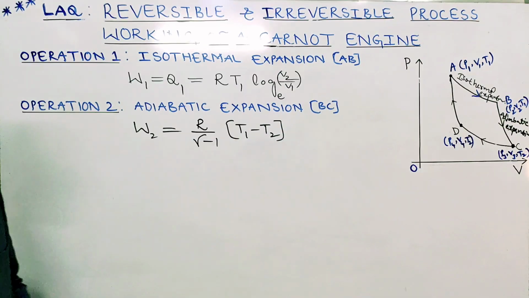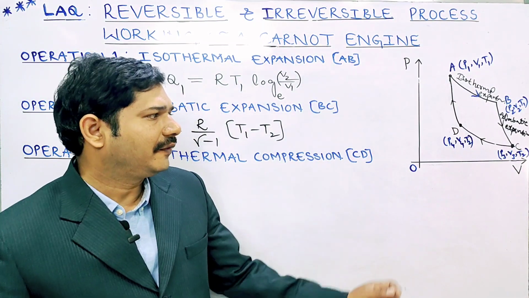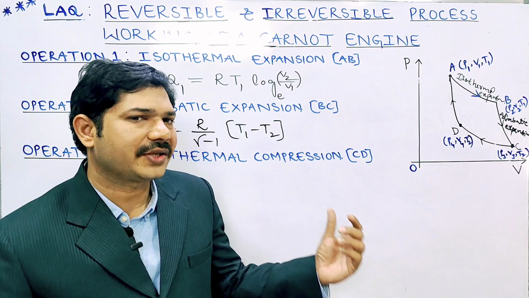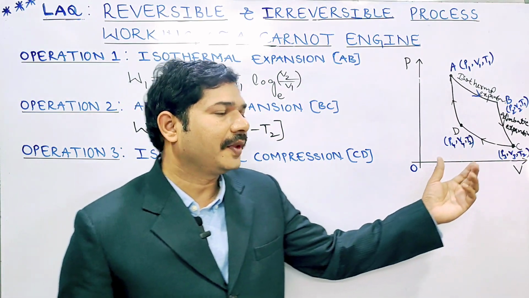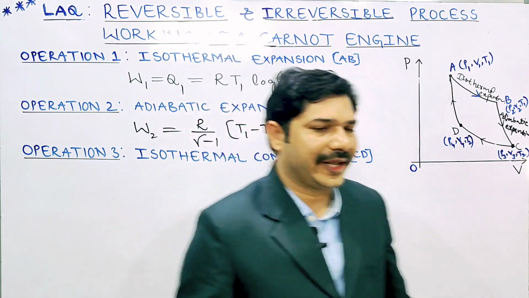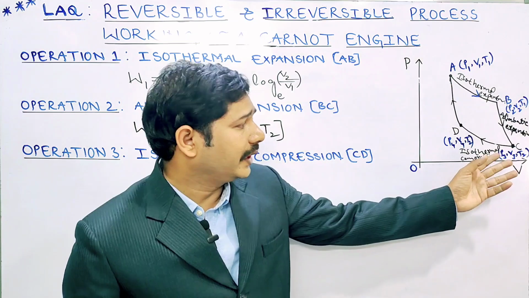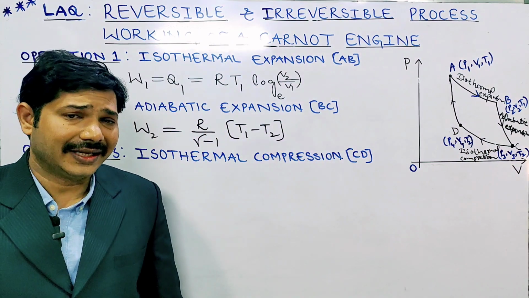So next, operation 3, isothermal compression, here from C to D. The cylinder consisting of the working substance is placed on the sink. At constant temperature, isothermal compression takes place. The C to D is what? Isothermal compression. Temperature is constant, but here the gas is compressing.